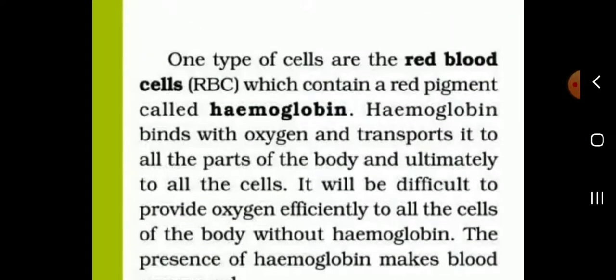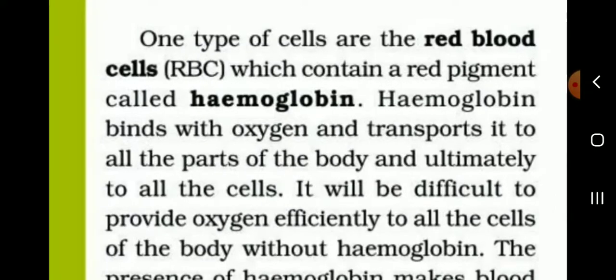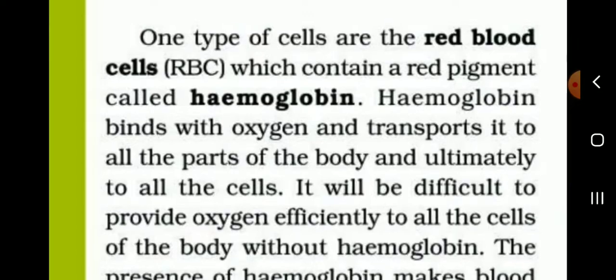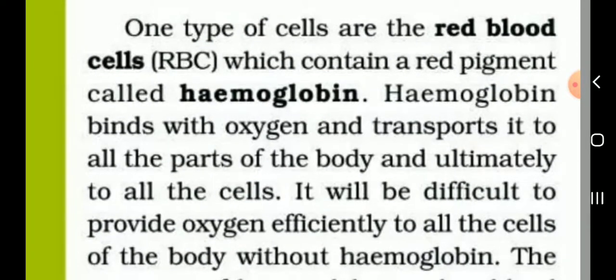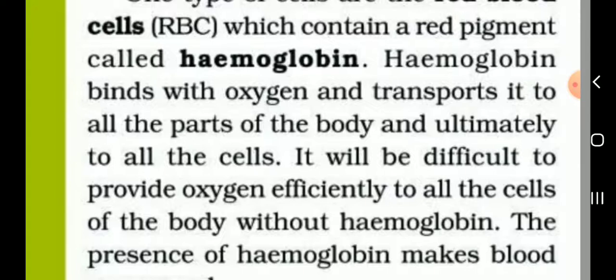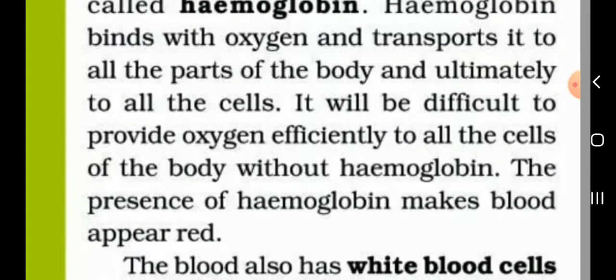Listen. What is hemoglobin? Define hemoglobin. One type of cells are the red blood cells, which contain a red pigment called hemoglobin. Why is blood red in color? Because of the red pigment hemoglobin. Hemoglobin binds with oxygen and transports it to all parts of the body and ultimately to all the cells. It will be difficult to provide oxygen efficiently to all the cells of the body without hemoglobin.